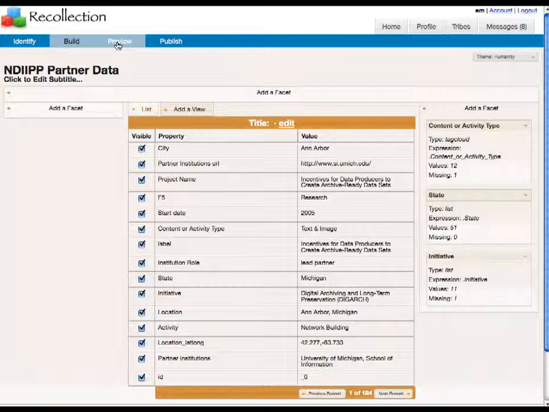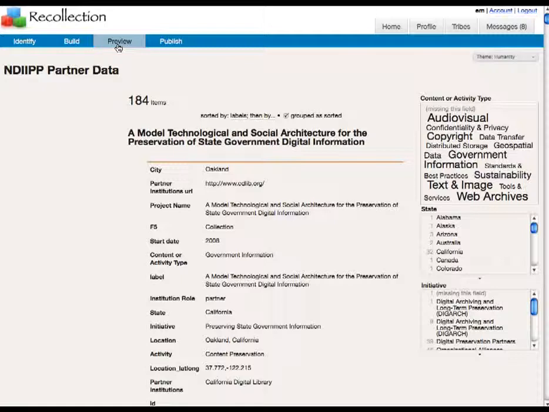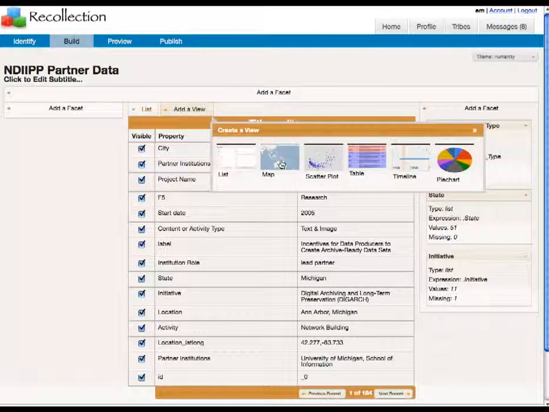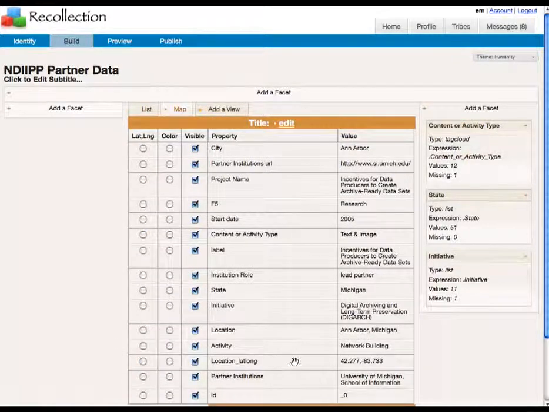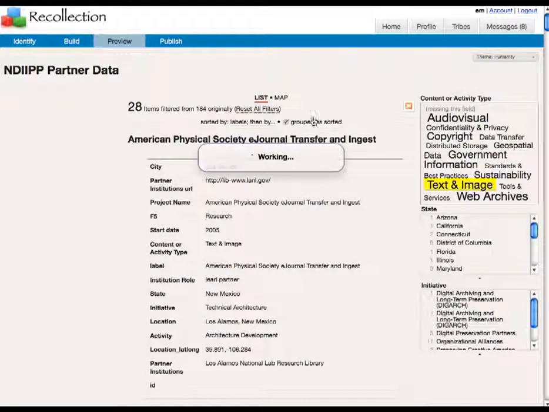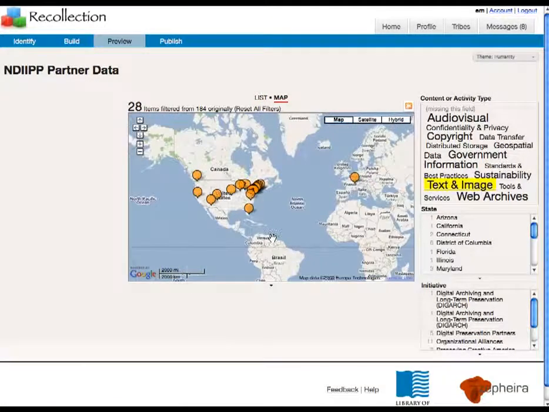Quickly flipping between build and preview, for example, we can see the results of our selection. Back to build, instead of viewing the results in a traditional list view, we can go ahead and add some additional views of how we might see this data. For example, placing it on a map. This provides us a very powerful way in which we can quickly identify subsets of information and look at it in new ways.